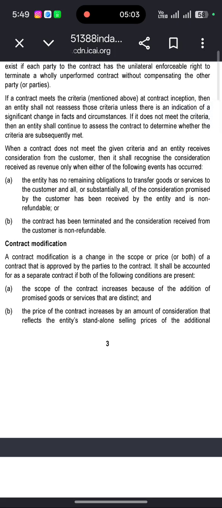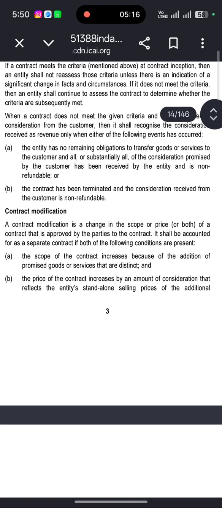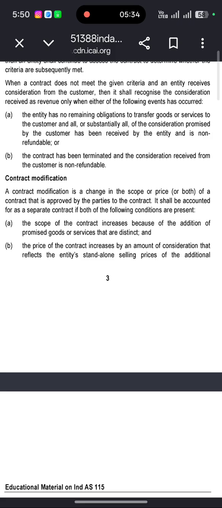When a contract does not meet the given criteria and an entity receives consideration from the customer, then it shall recognize the consideration received as revenue only when either of the following events has occurred. The entity has no remaining obligation to transfer goods or services to the customer, and all or substantially all of the consideration promised by the customer has been received by the entity and is non-refundable. Or the contract has been terminated, and the consideration received from the customer is non-refundable.